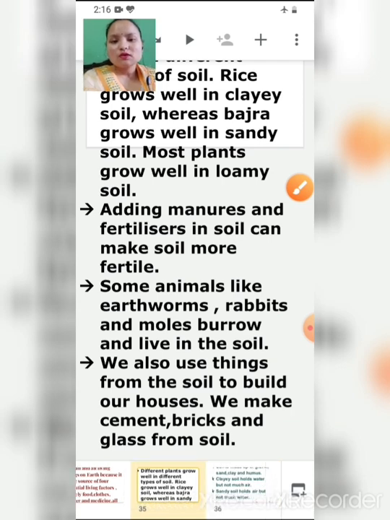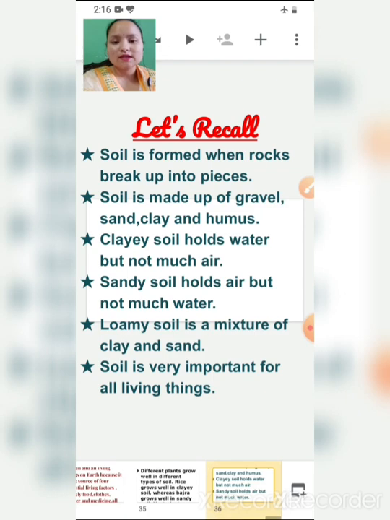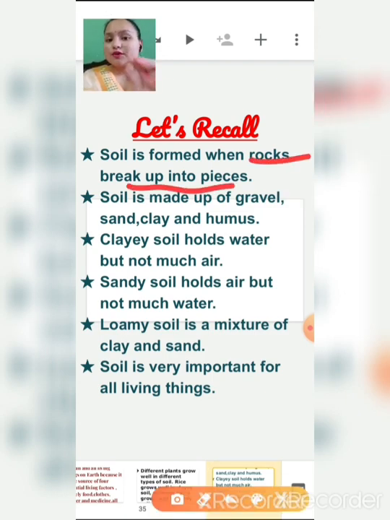So this chapter, rocks and soil, is now finished. Now let's quickly recall. Soil is formed when rocks break up into pieces. It needs sunlight, water, and wind for the formation of soil from the rock. Soil is made up of gravel, sand, clay and humus.